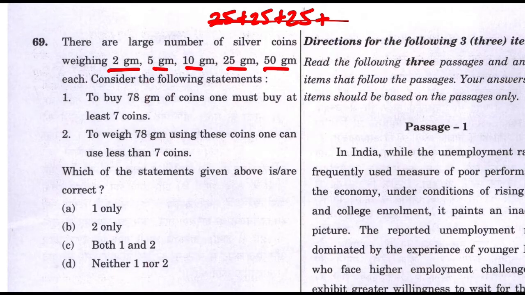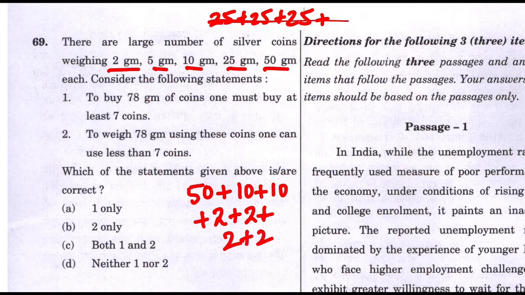The only option you will be left with in this case is to buy a 50 gram coin, then a 10 gram coin, then another 10 gram coin. So 50 plus 10 plus 10, 70 is done. For the remaining 8 grams, you have no option but to buy 2 plus 2 plus 2 plus 2. You cannot do 5 gram, then 2 gram and 1 gram, since you don't have a 1 gram coin. So this is the only way in which you can buy 78 grams of coins.